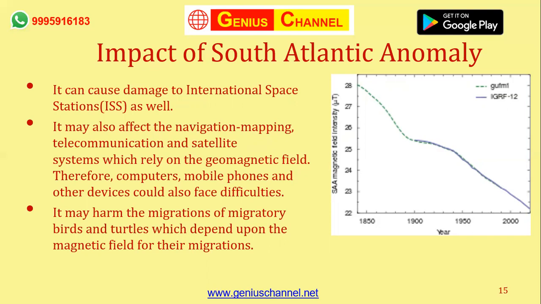Other things that can be impacted are navigation, mapping, and telecommunications, because all these devices are on board the satellites, right? And when the satellites pass through these regions, if they're affected, then all these things are affected, because they all rely on the geomagnetic field as well. So if anything goes wrong with the geomagnetic field, your computers, mobile phones, and other devices could also face difficulties. So that's a very important anomaly.